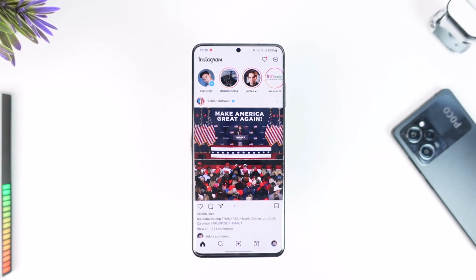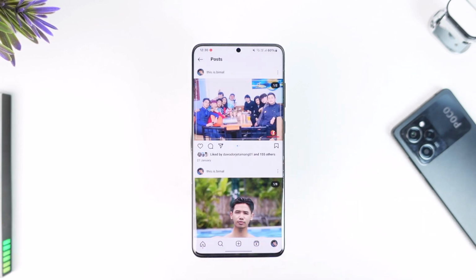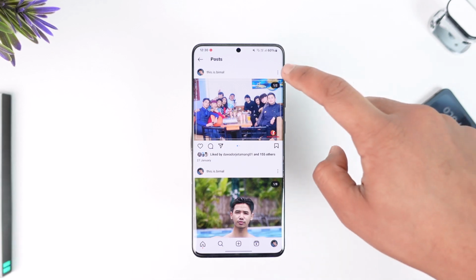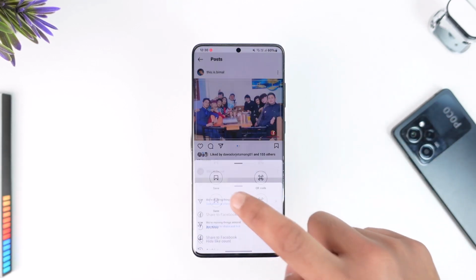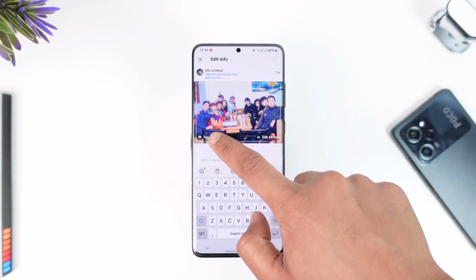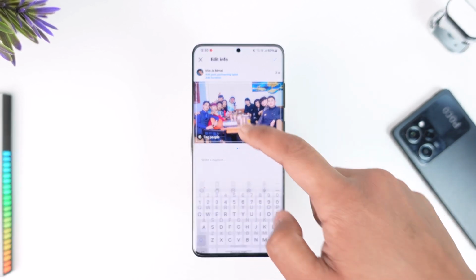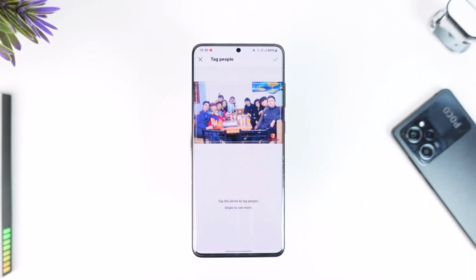Well, unfortunately the answer is no. You can't invite someone as a collaborator after you've already posted that thing. The only thing that you can do is you can choose to delete it. The maximum thing that you can do is you can tap the three dots option and go to the edit button over here. Then you can choose to tag people, but unlike before making a post where you could see the invite collaborator option, now you can't do that. You have to do so before you actually post it.